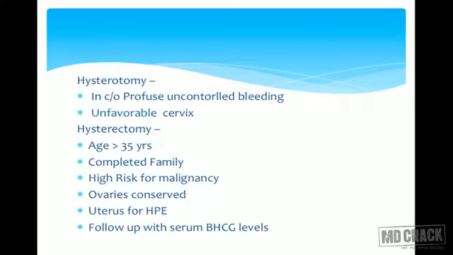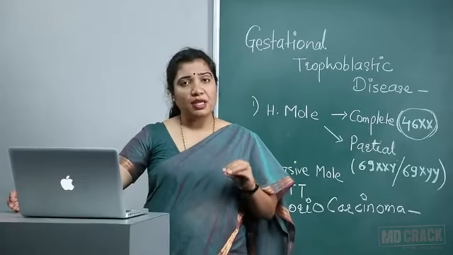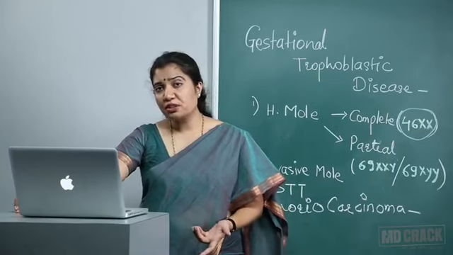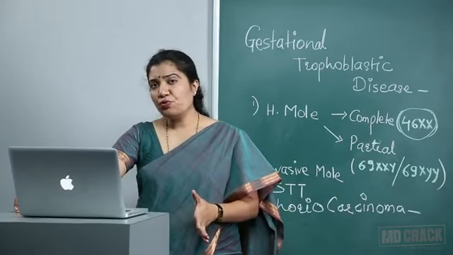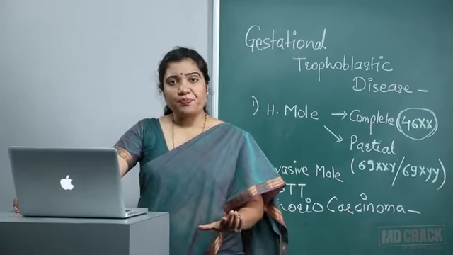The other treatment mode can be hysterotomy, in which we open the uterus with an incision and evacuate the uterine cavity, but this is very rarely done. Only indications are if the patient has profuse uncontrolled bleeding where we have no time, but more than that, the indication is if the cervix is really very unfavorable. We just are unable to dilate the cervix to put in the suction cannula. In that case, we go for hysterotomy, which is very rare.